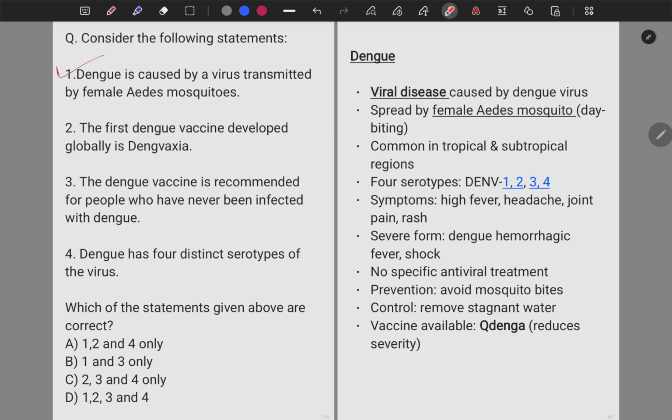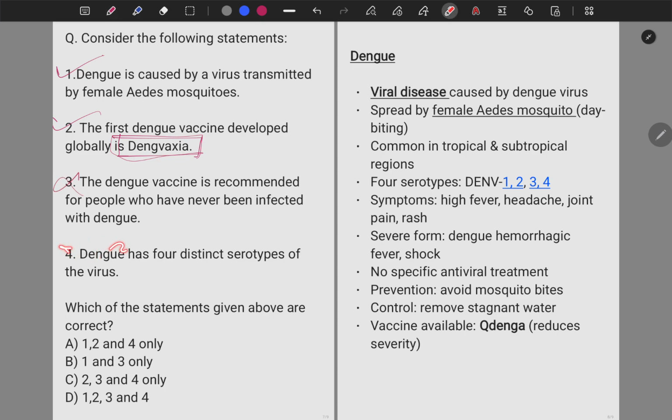The second statement says, the first dengue vaccine developed globally was Qdenga. Yes, this statement is also correct. This was the first dengue vaccine developed globally. The third statement says the dengue vaccine is recommended for people who have never been infected with dengue. No, this statement is wrong. It is given to those people who have previously been infected by the dengue virus. So this statement becomes incorrect.